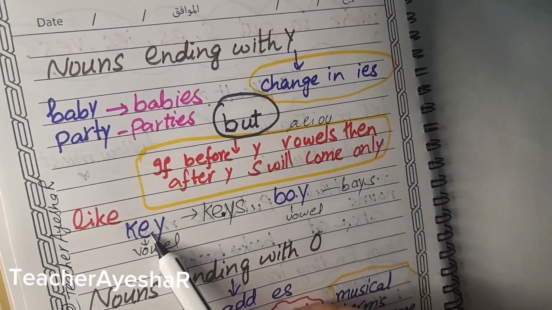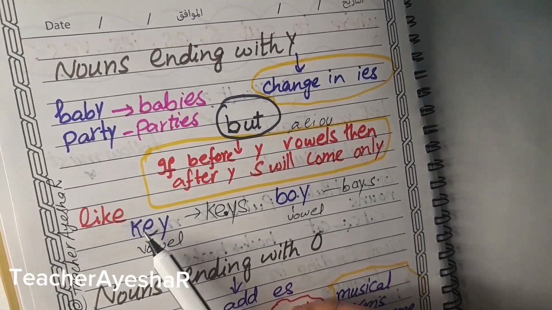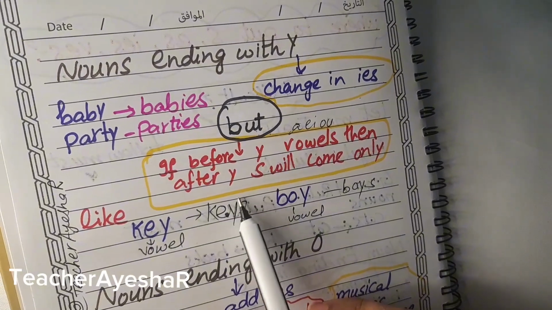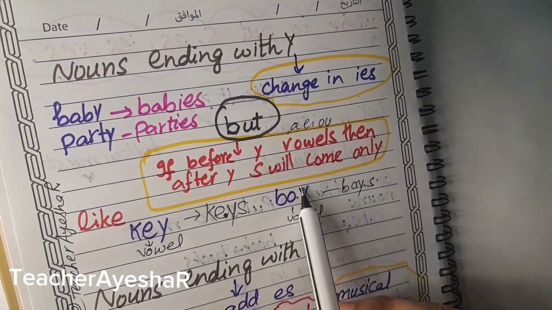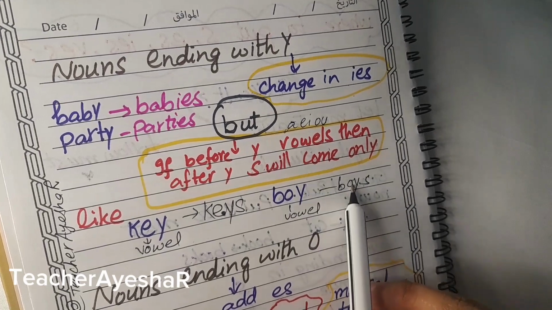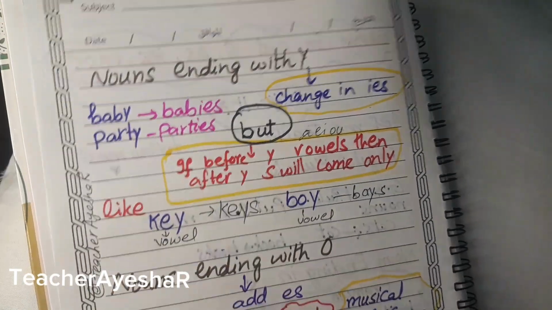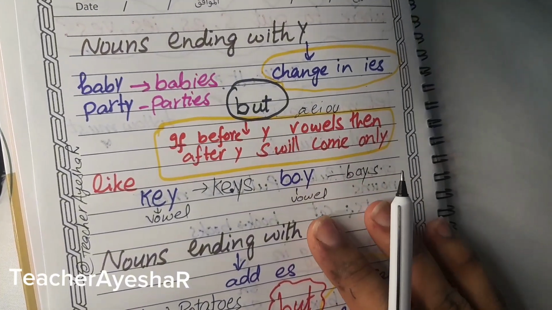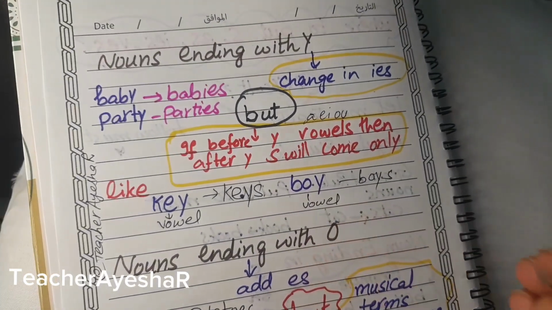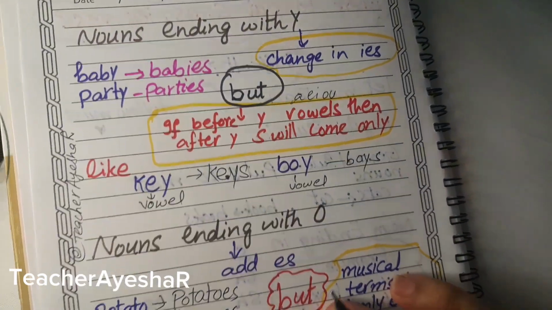Like key, before y there is a vowel, e is a vowel, you just write s after y, keys. Boy: before y there is a vowel, so boys will come. Here before y there is not a vowel, so babies. So whenever there is a vowel before y, you just add s, and if there is not a vowel letter before y, you just replace y with ies.